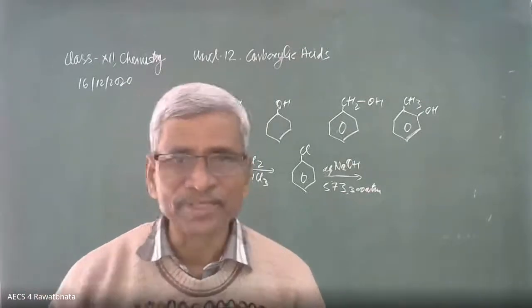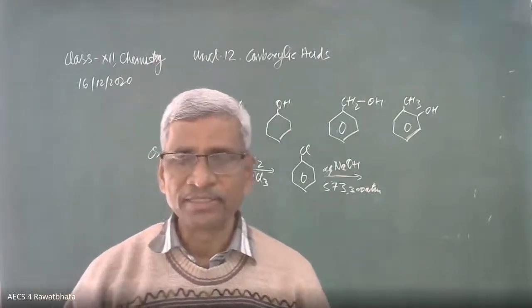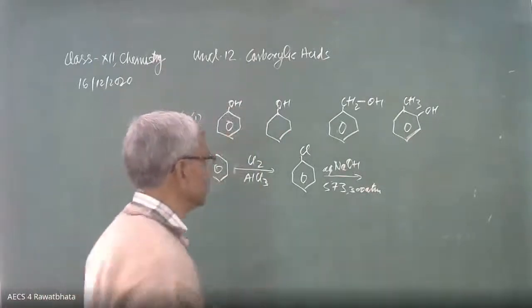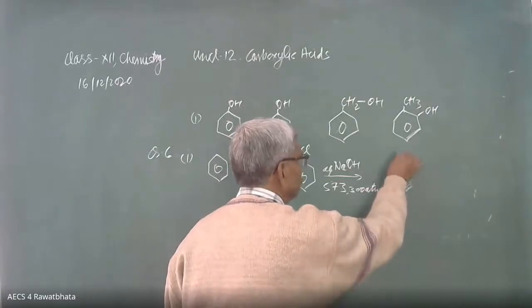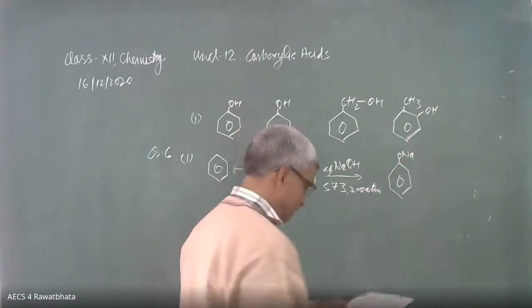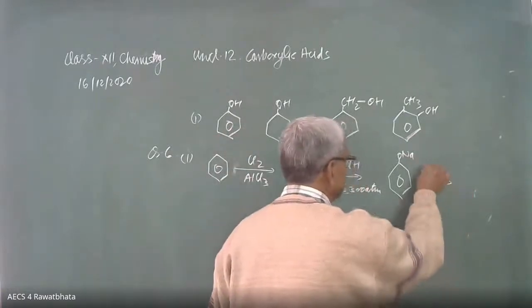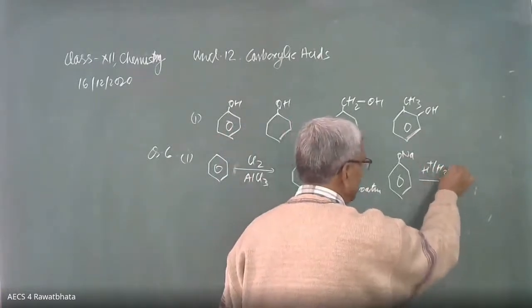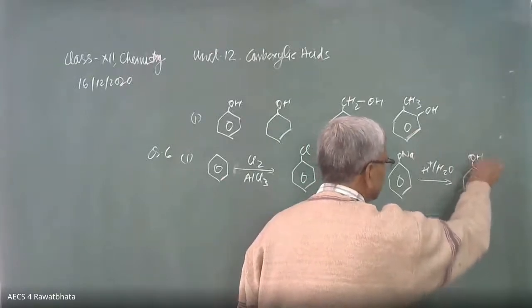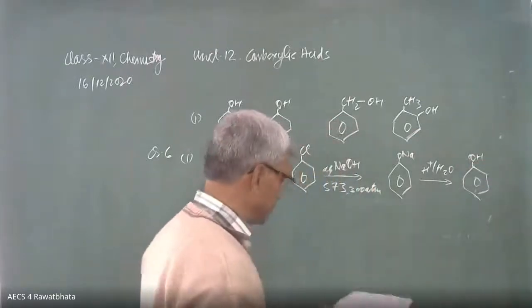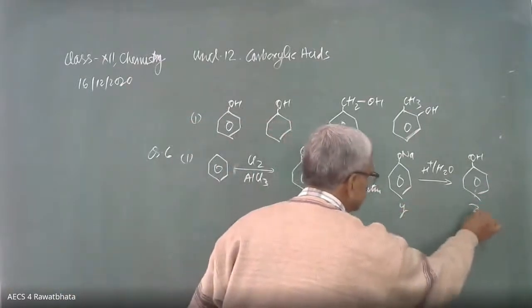It is Dow's process. Yes, Dow's process. We are going to get this compound. Here is ONa, and this ONa is going to treat with dilute acid, H positive H2O, and we are going to get phenol. Here it is OH. So this is the compound X, this is Y, and this is Z.